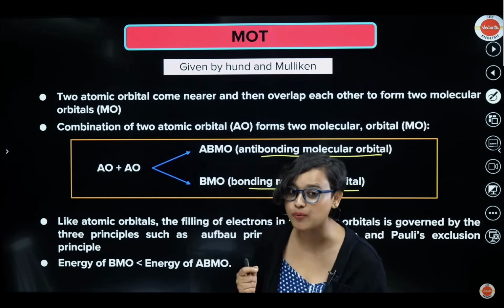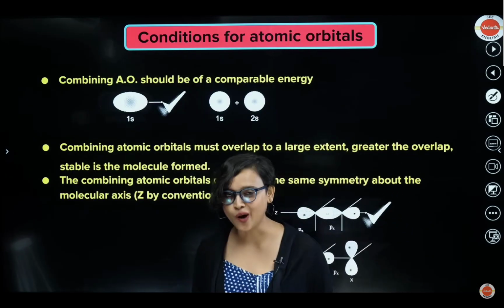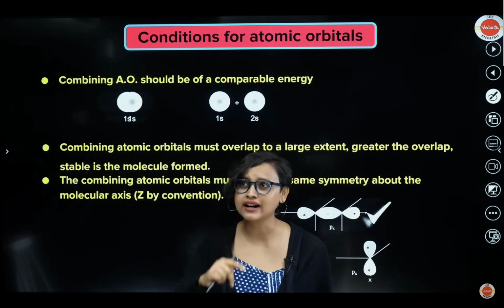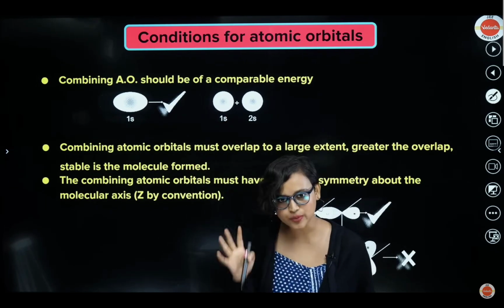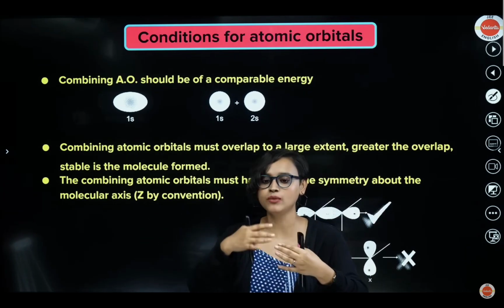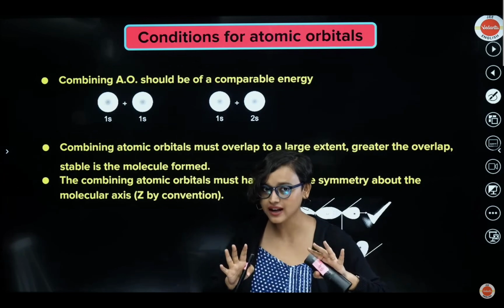But like I said, the energy of the bonding molecular orbital is lesser than the energy of the anti-bonding molecular orbital. Great. Now see, the combination of atomic orbitals has to be of comparable energy. You can't mix 1s and 2s, or 1s and 2p together. It has to be 1s, 1s. It cannot be 1s and 2s. This is wrong. 1s will only combine with 1s, and they form a 1s bonding molecular orbital and a 1s anti-bonding molecular orbital. Getting my point? Yes, I'll show you, don't worry.